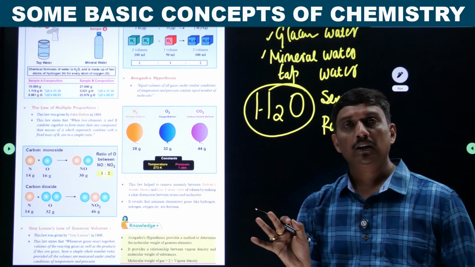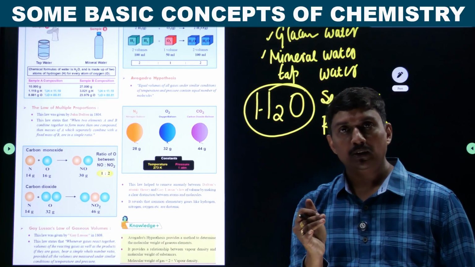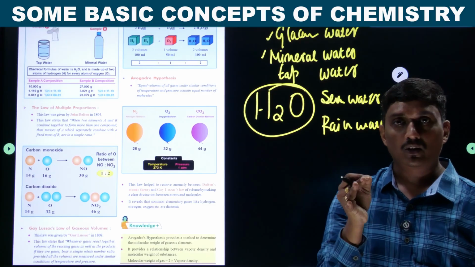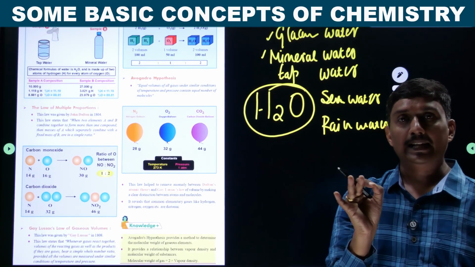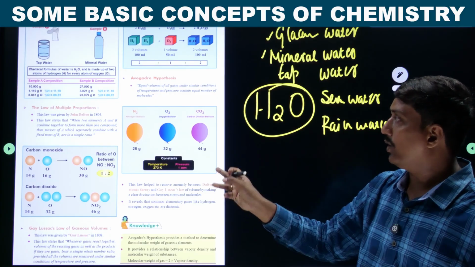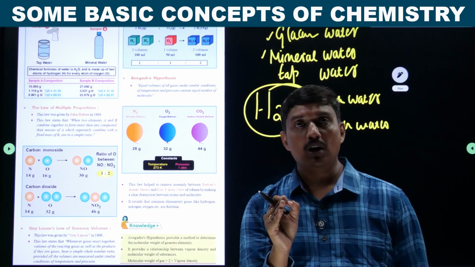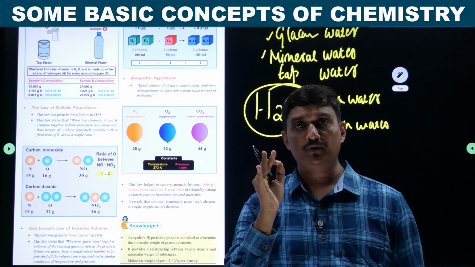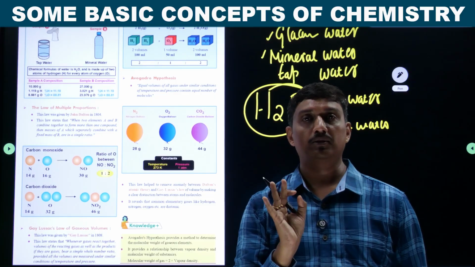H2O only. Irrespective of its source and method of preparation, the composition of the compound by elemental ratio by mass remains the same. This was given by the law of definite composition by mass or definite proportion by mass.